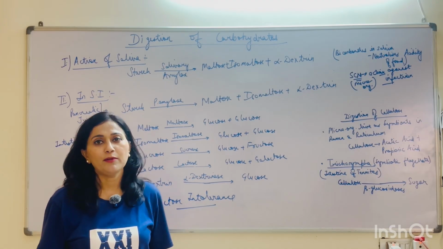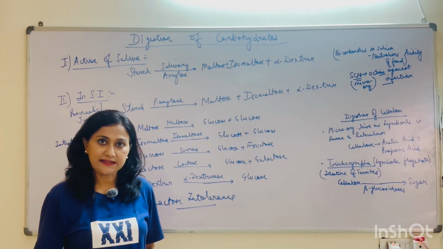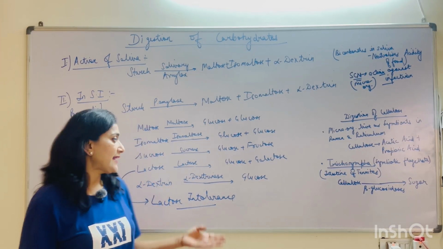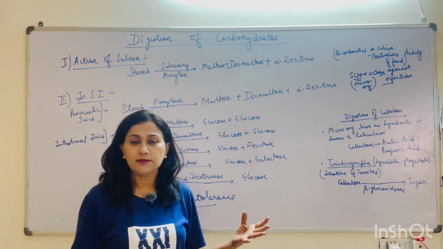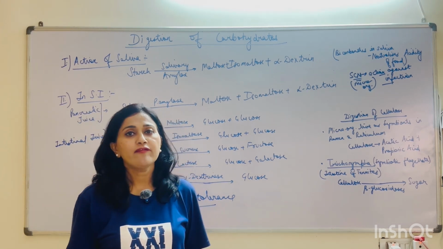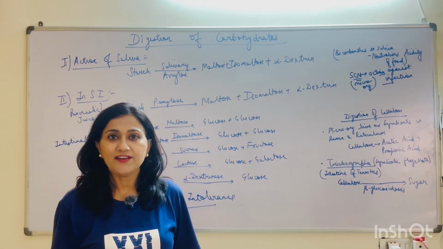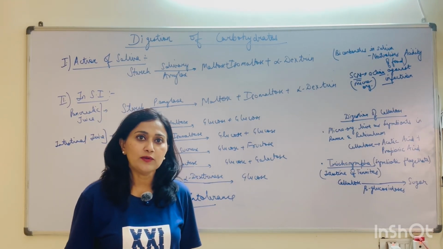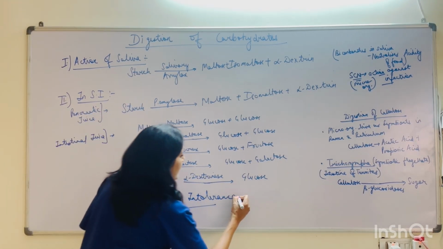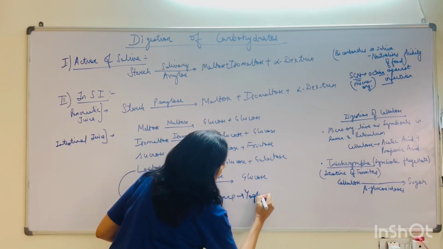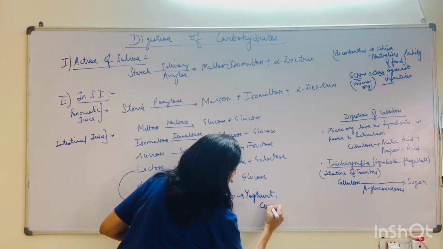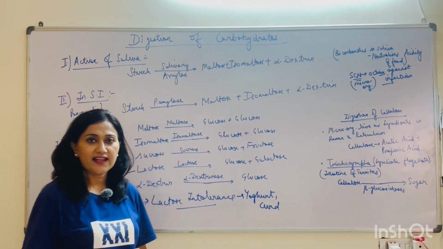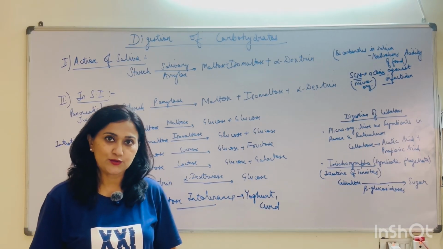So there are many people who are not able to digest milk with advancing age, and because of this problem, they face flatulence or diarrhea or intestinal cramps, pain. To address this problem, the milk can be replaced by yogurt or by curd, in which lactic acid is there, and this problem can be addressed too.